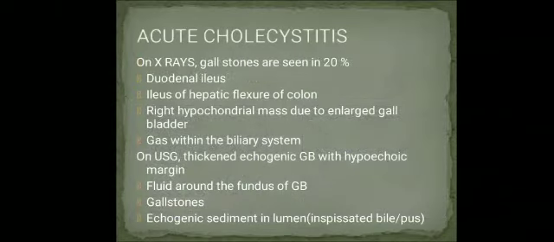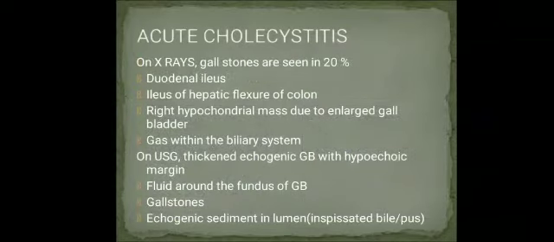Acute cholecystitis. On X-rays, gallstones are seen in 20% of people, wherein they usually have duodenal ileus of the hepatic flexure of colon, a right hypochondrial mass due to an enlarged gallbladder, and gas within the biliary system.